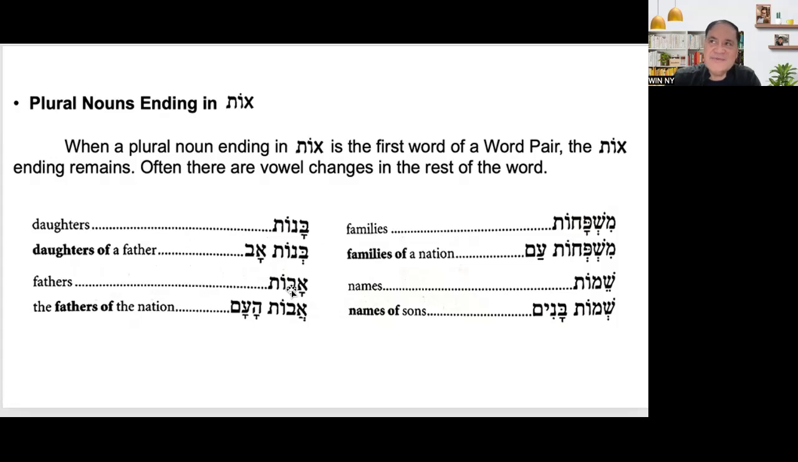when we say av, it is Hebrew. But if it is Aramaic, abba. Abba is Aramaic, it's not Hebrew. The Hebrew word for father is ab, but the plural is abot. So, the fathers of the nation, abot ha'am. It's not abot, but abot, because of the changes. Look at the vowels.